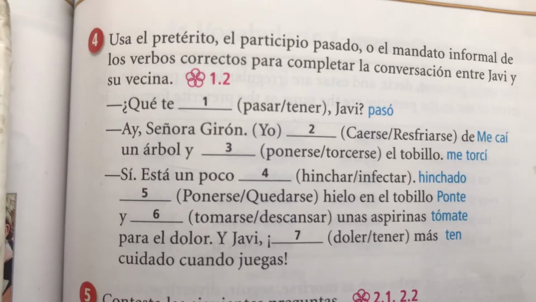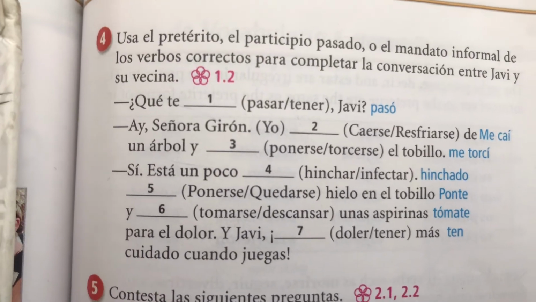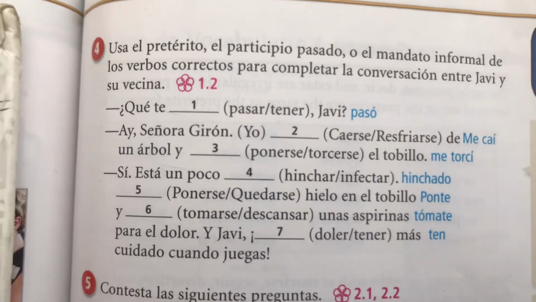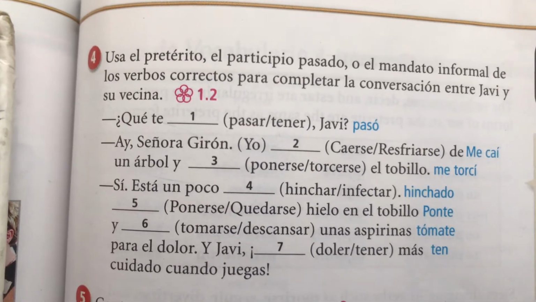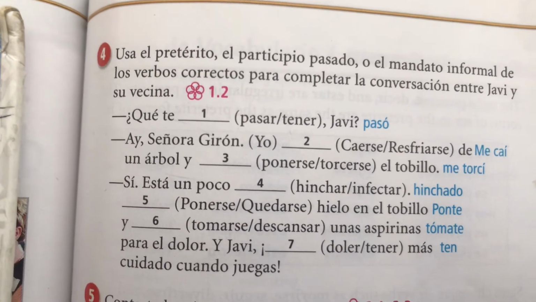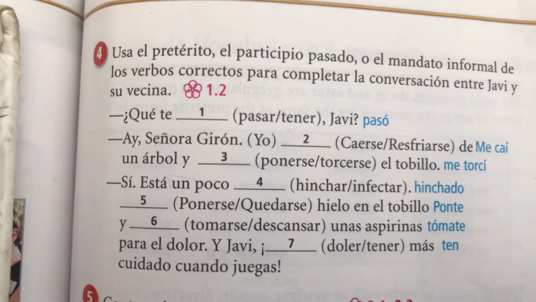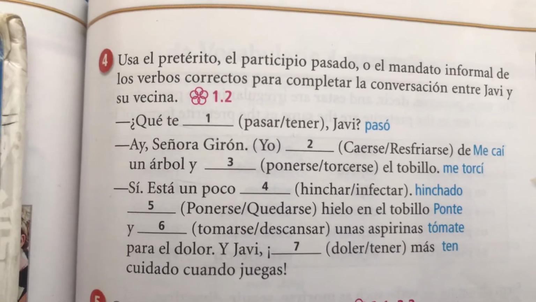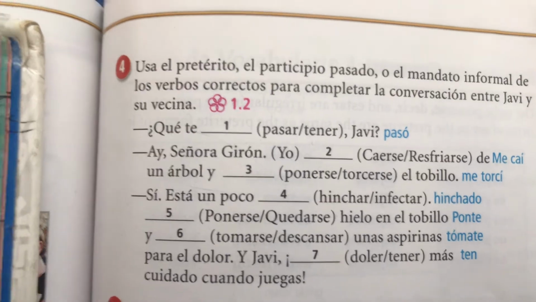Y Javi. And Javi. You know what she's going to do. Ten más cuidado cuando juegas. Gotta be bossing him, okay? Ten, have. Remember, it's irregular. Then, she's giving him a command going forward. All this other stuff was past, talking about the past. Well, tómate was also a command. Okay, and so was ponte, actually.